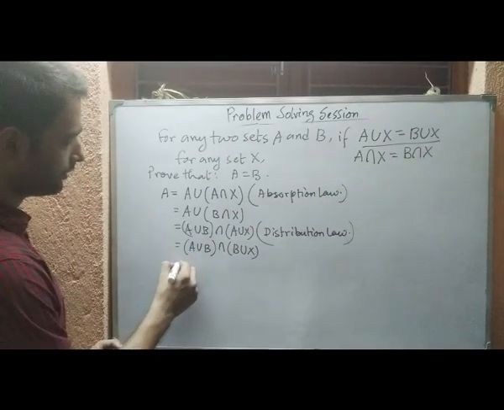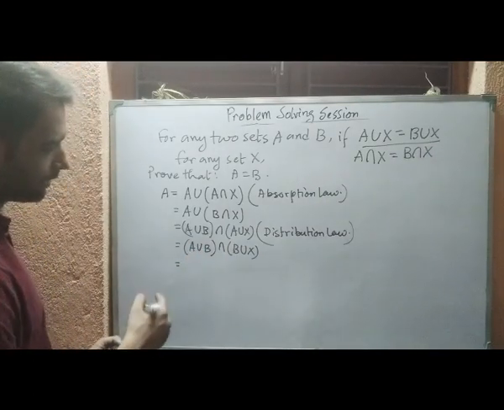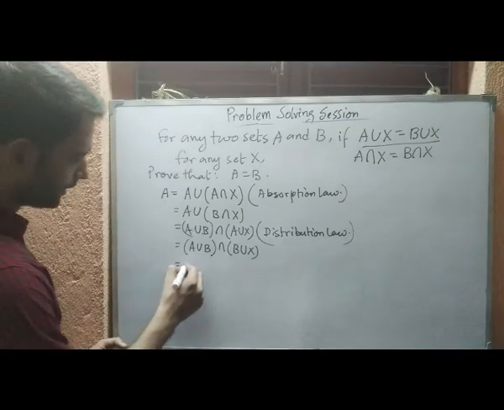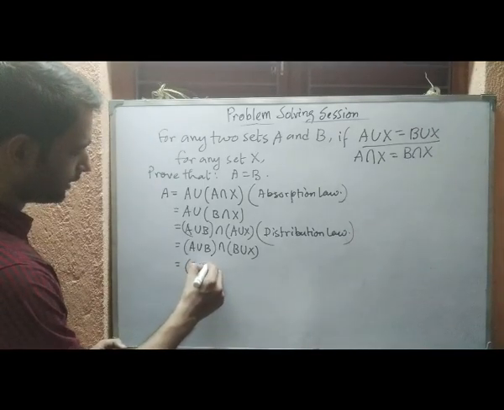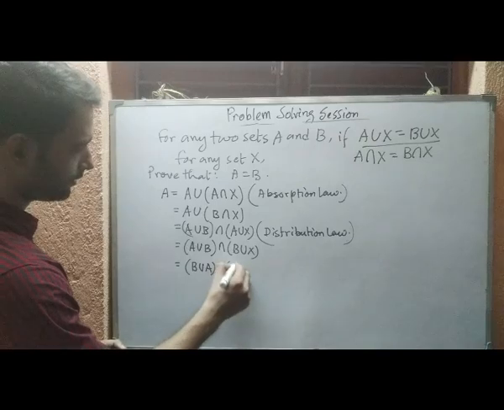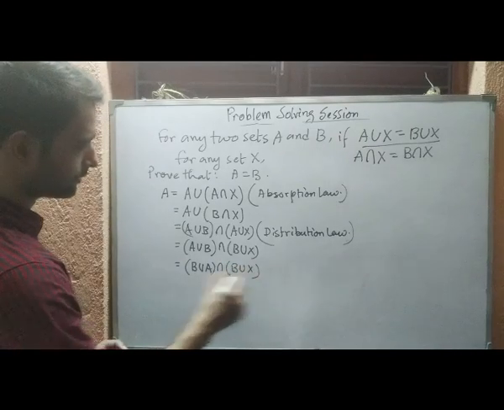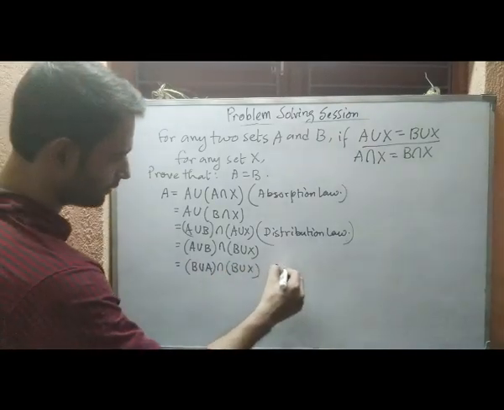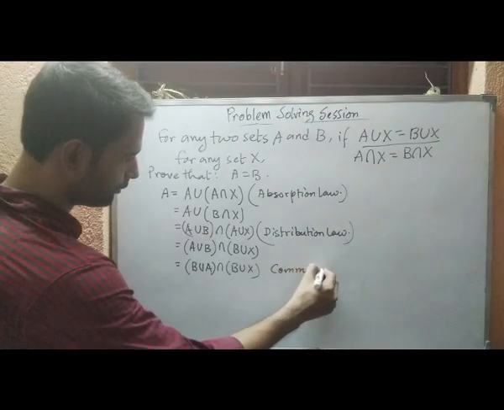From the given condition, if we apply commutativity, we can write this one as B union A intersection B union X, applying commutative law.